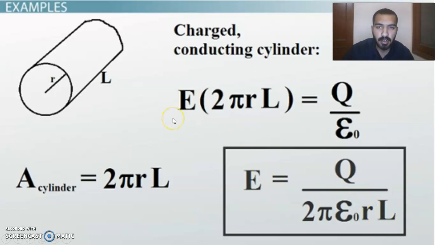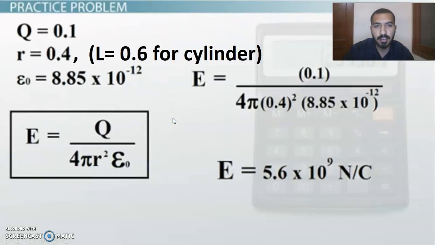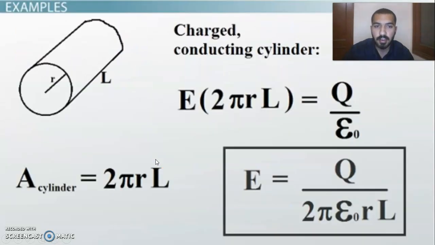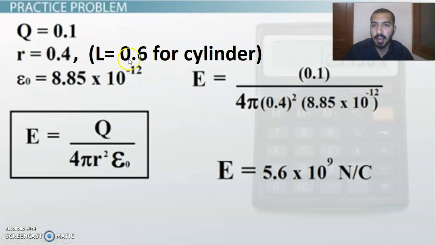So there is just a difference of this l. The formula of electric field of a sphere was E is equal to q over 4 pi r square epsilon naught, this is r square, and in the case of cylinder there comes rl, that l is basically the length of the cylinder. So that's why in this numerical I have mentioned this length. You have to put this length in the case of cylinder, and in the case of sphere there is no use of this l.